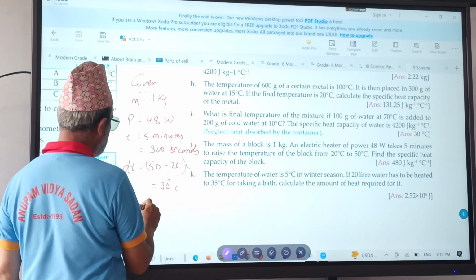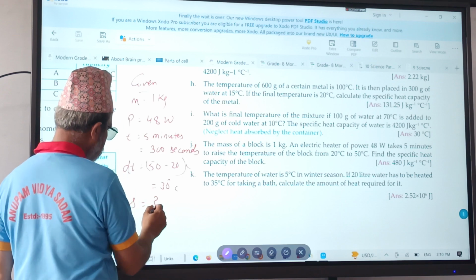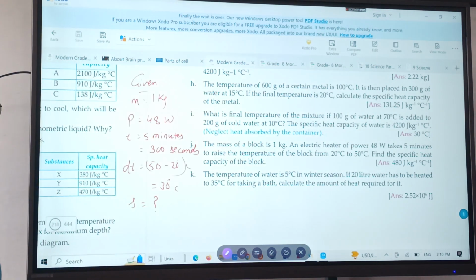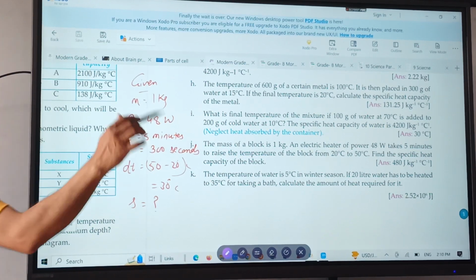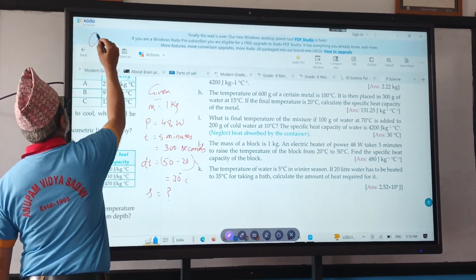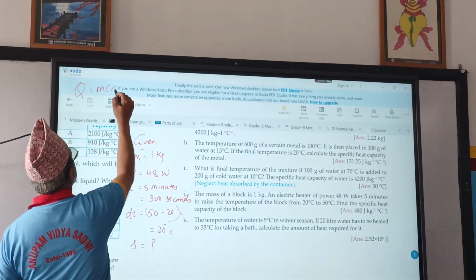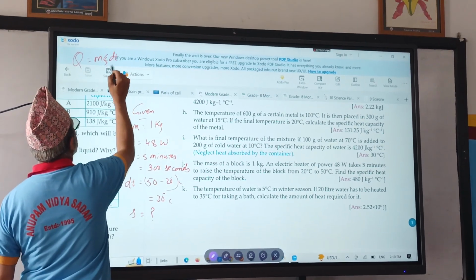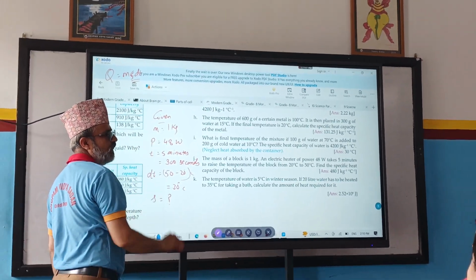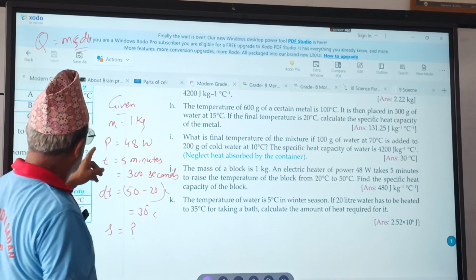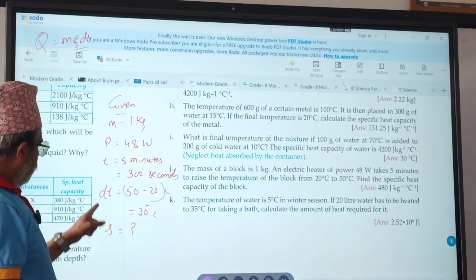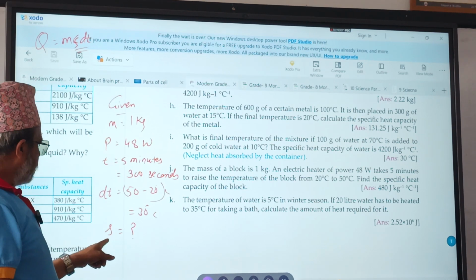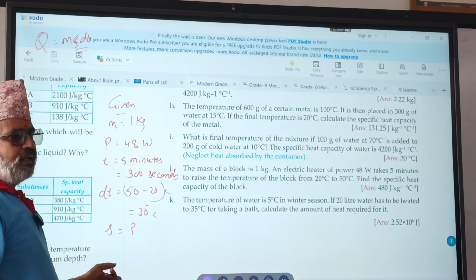Now what should we calculate? S. Specific capacity we have to calculate, right? So we know one formula, that is Q equals mcdt or msdt. We have m, we have dt, we have to calculate s.